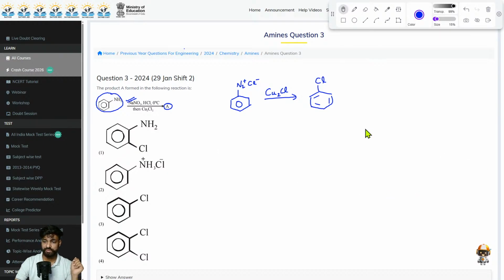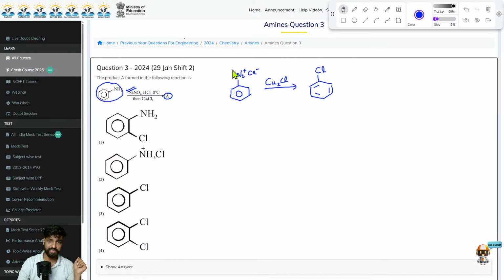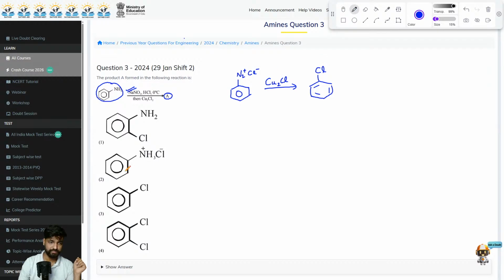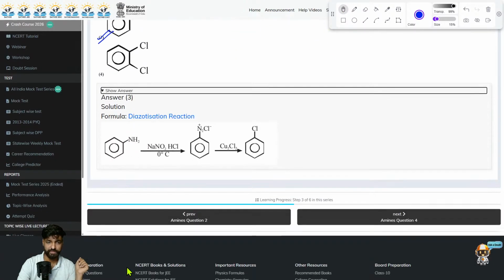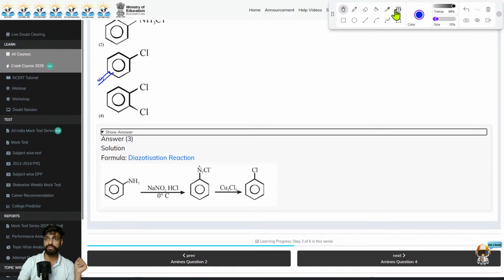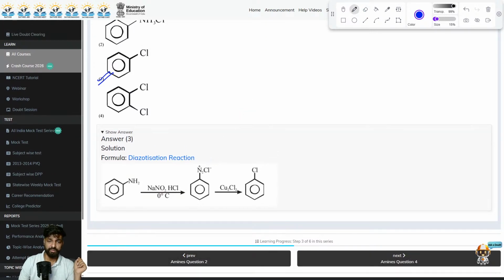So the correct answer would be option 3, which is chlorobenzene. Now let us see the solution as well. Here it's very simple. First we are getting the diazonium salt, and then on treatment with CuCl2 we are getting the chlorobenzene. Now moving on to the next question.